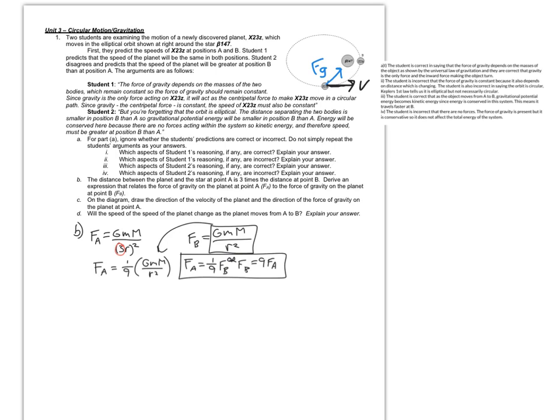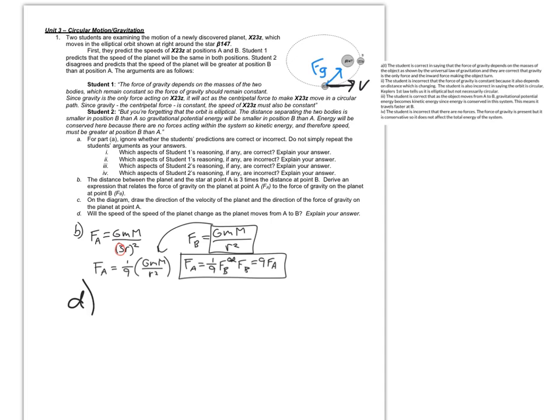For the last part, we want to know if the speed of the planet changes as we move from B to A, and there's a few ways of explaining this. I think the easiest one, and the one I'm going to use, is energy. Usually, if you can explain something using energy, that's the easiest way of explaining, solving, whatever. You really want to be thinking about using energy if you can.